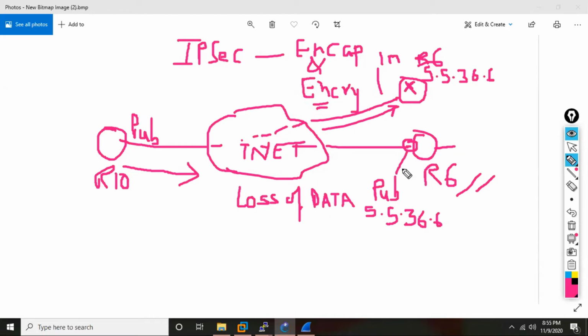Okay. So just knowing the destination by the public IP is not enough. And that's the reason they introduced this in IPsec. They said, no, we cannot simply encapsulate. First thing is what? First we should do what? Authentication. So now authentication was added to IPsec. So this is the first responsibility. First you identify. First you verify that the person who is claiming 5.5.36.6 is genuine or not.